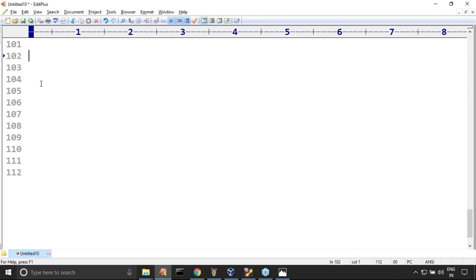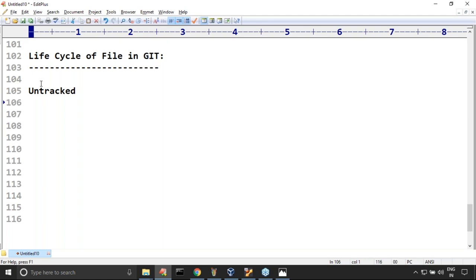Now the next topic I have to discuss is the life cycle of a file in Git. What is the life cycle of every file in Git? Remember this very carefully. Every file in Git has multiple states. Sometimes we use the word untracked, meaning the file is untracked by Git. These words are very important; lakhs of times you are going to see them.